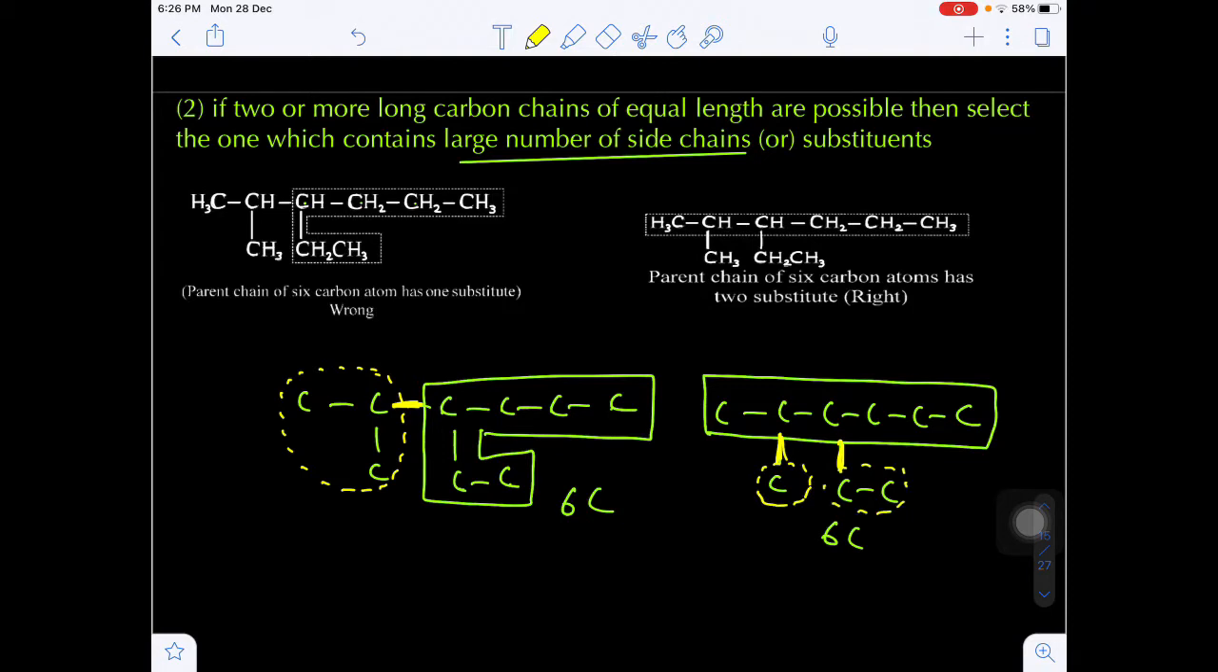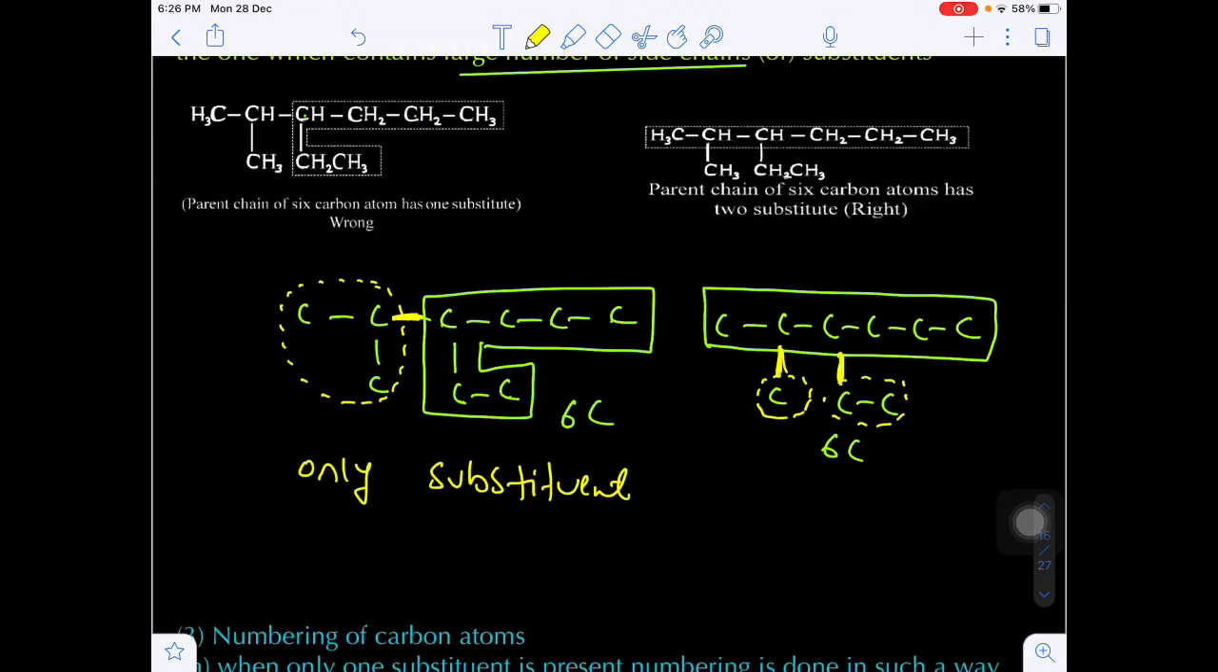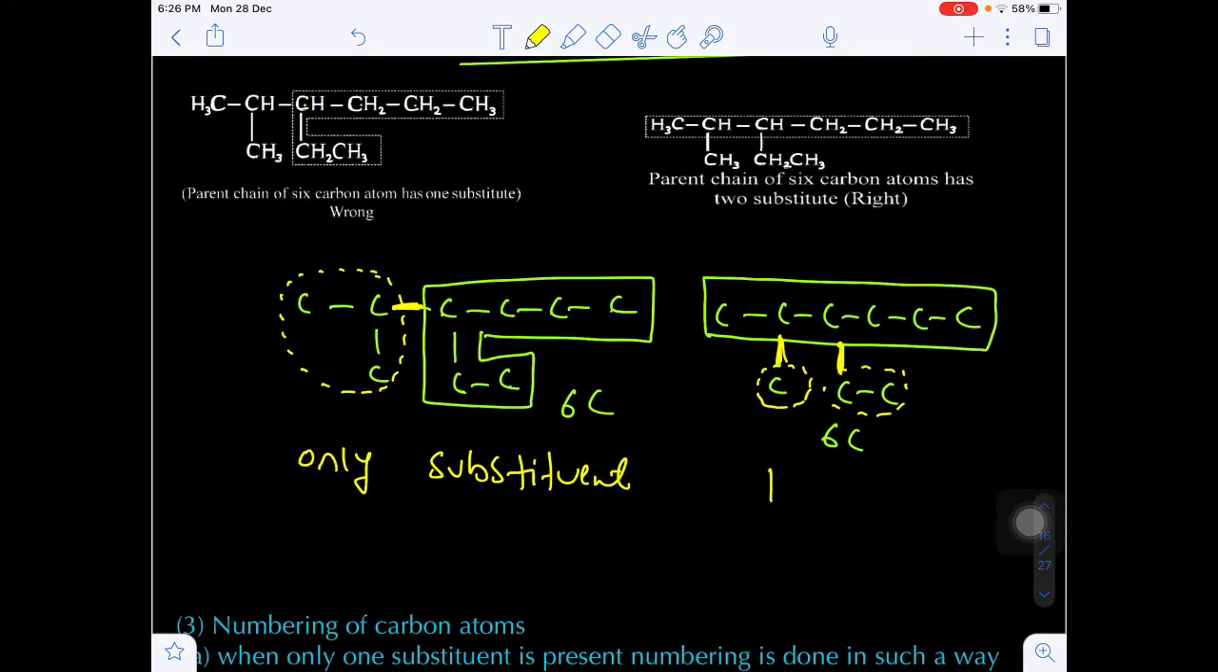So in the first case, only one substituent will be present. But in the second case, 2 substituents will be present. So if both have equal length of parent chain, then select that parent chain which contains the maximum number of substituents. So this chain is correct and this chain will be incorrect.